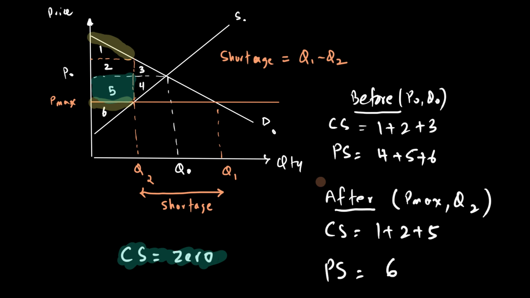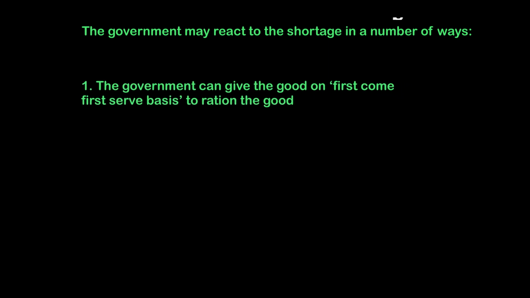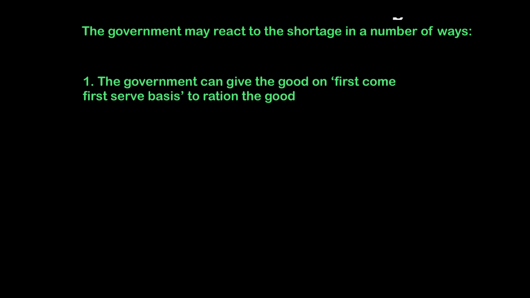The government may react to shortages in a number of ways, and their job is also to eliminate these shortages. The first thing the government could do to eliminate the shortage is give the good through some kind of rationing mechanism on the basis of, let's say, first come first served. But if they use a first come first served basis, it would be a matter of luck rather than money whether one is able to get the good. So while this could solve the problem of deciding who will get the good, it may not be money that decides it, but simply luck.